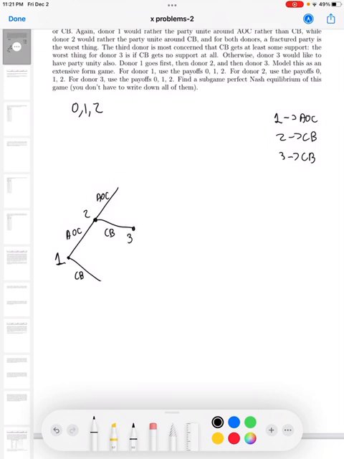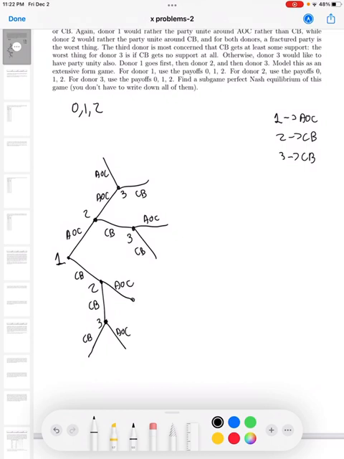Then 3 could either choose AOC or CB. Again, up here, 3 could either choose AOC or CB. Down here, donor 2 could either choose CB or AOC. And 3 could either choose CB or AOC. And again, CB or AOC.